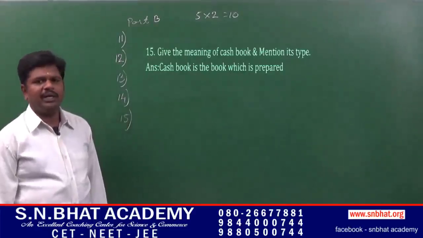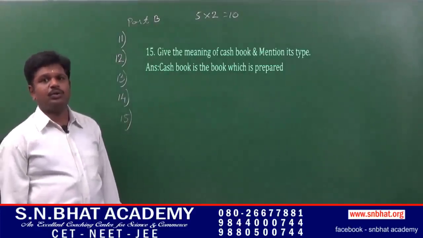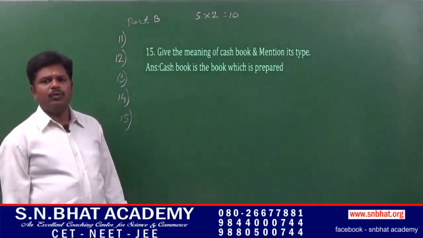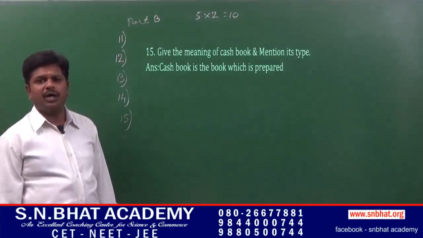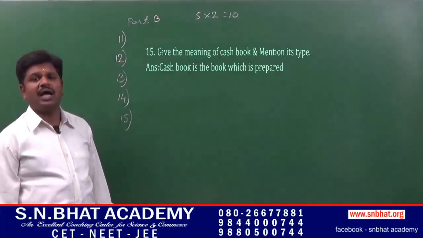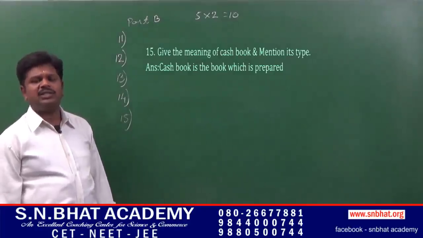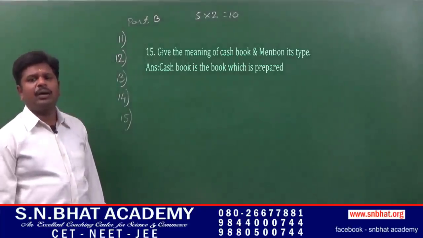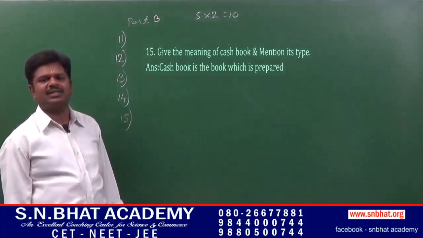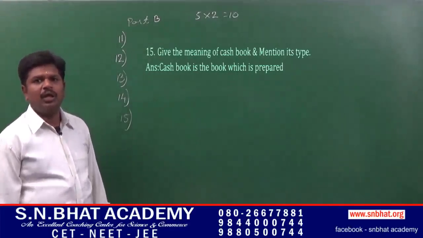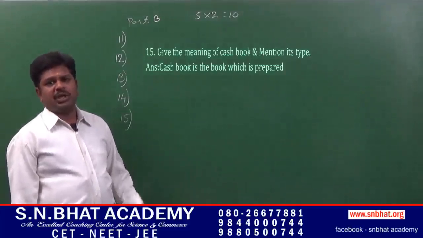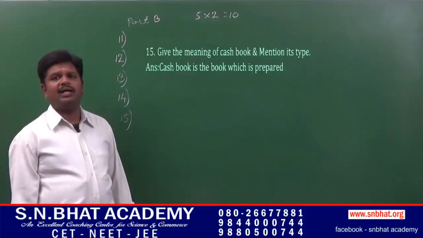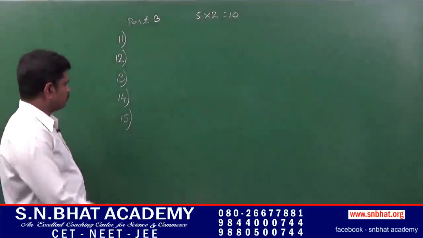Question number 15. What do you mean by cash book with any 2 types? Cash book is the book which is prepared to enter only cash receipts and cash payments. Cash receipts on the debit side, that is left hand side of the cash book, and payments on the right hand side, that is credit side of cash book. The types of cash books are single column cash book, 2 column cash book and 3 column cash book.